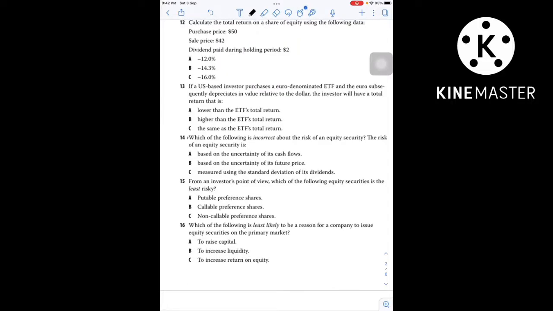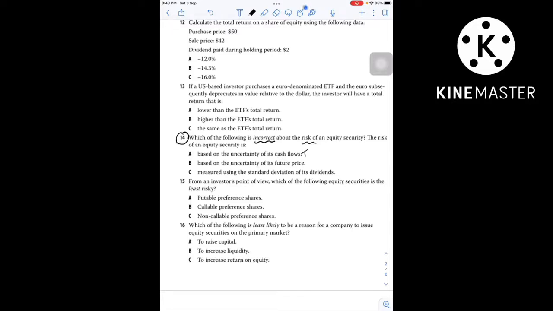Question number 14. Which of the following is incorrect about the risk of an equity security? So focus on the word incorrect, and we need to think from a risk point of view, the risk of an equity security. Option A says it is based on uncertainty of its cash flow. This is looking good.